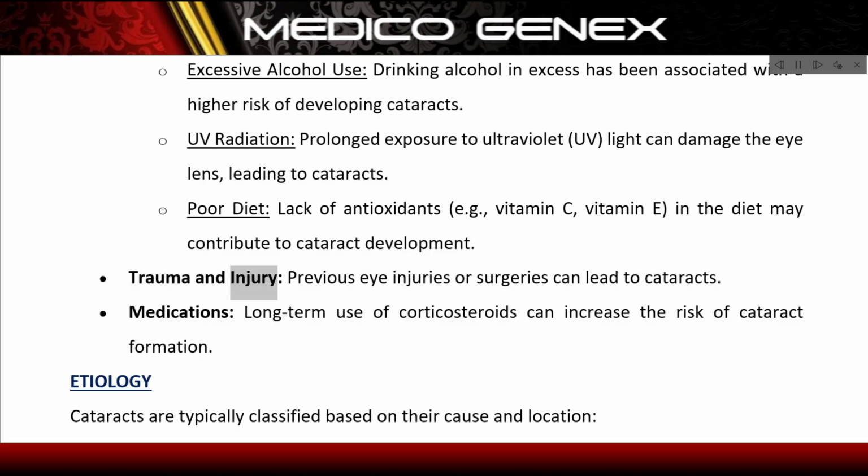Trauma and injury. Previous eye injuries or surgeries can lead to cataracts. Medications. Long-term use of corticosteroids can increase the risk of cataract formation. Etiology. Cataracts are typically classified based on their cause and location.